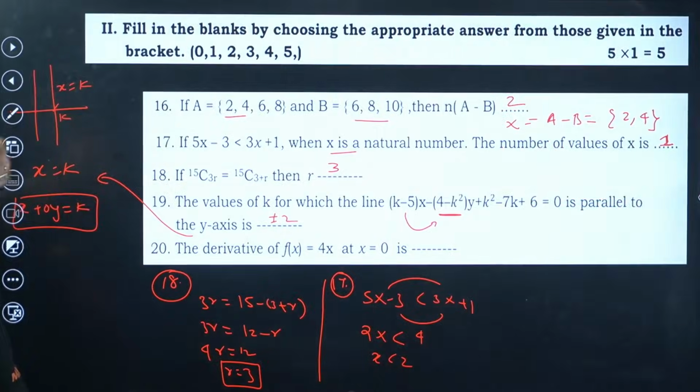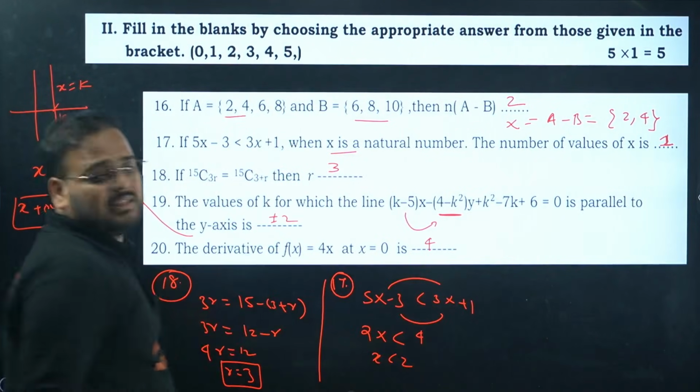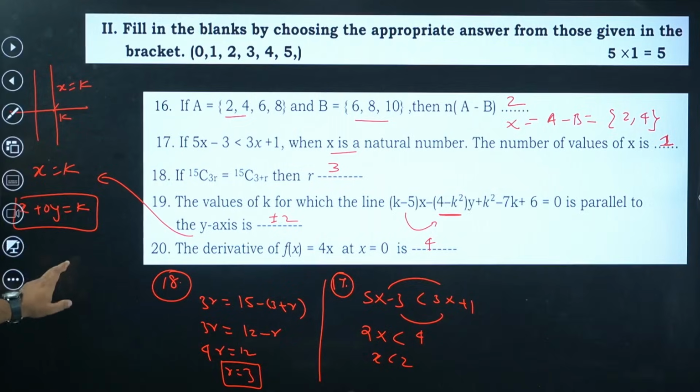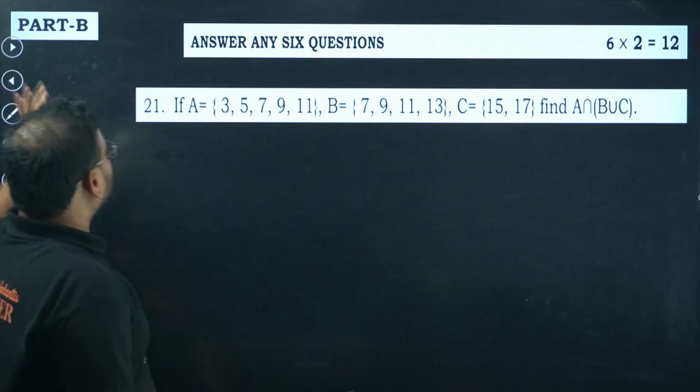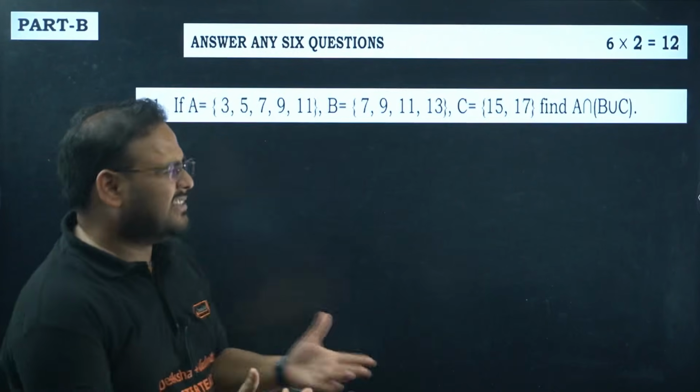Derivative of 4x will be what? Simply 4. So all the MCQs are done, sir. Please check. Yes, 20 questions, close to 20 minutes it took to complete these questions. Now time to solve Section B, the 2 markers. This is again very easy, you'll see.